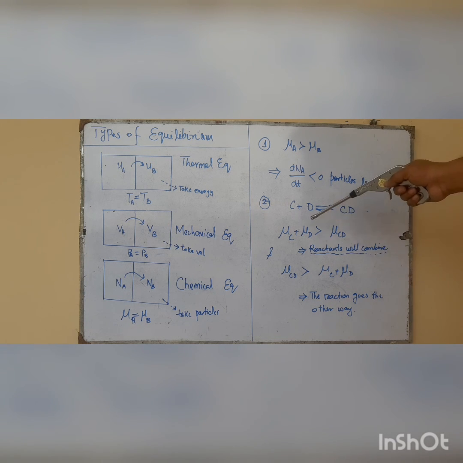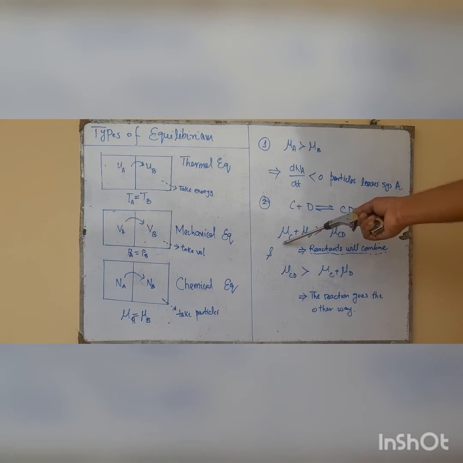Similarly, we can repeat the calculations from the last lecture for the case of reacting gases. If mu C plus mu D, the chemical potential of the reactants, is greater than the chemical potential of the products, then the reaction will proceed to form products.